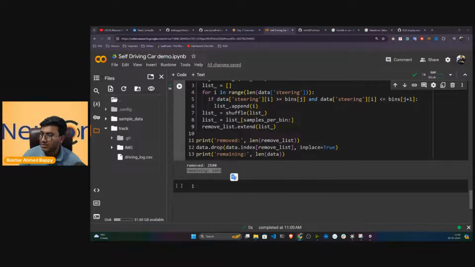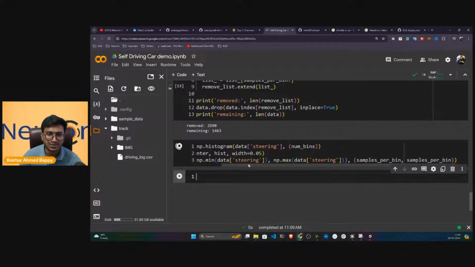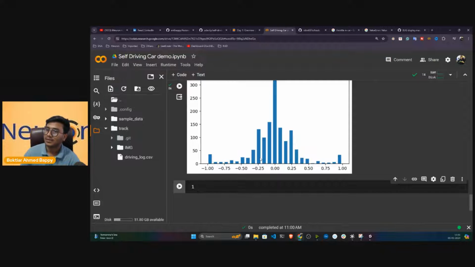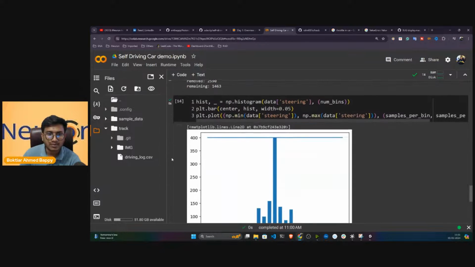Now I can show you the plotting again, the histogram on the steering angle. Now see, my data looks good. Now it is perfectly in a bell curve, that means a normal distribution. Now I can use it. There is no bias in this particular data, so my model can learn very easily. So these are some basic pre-processing steps you have to perform.